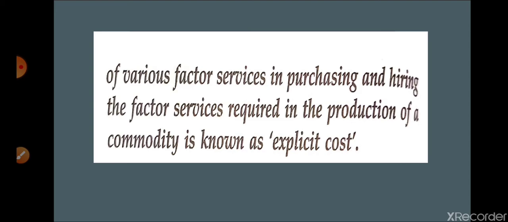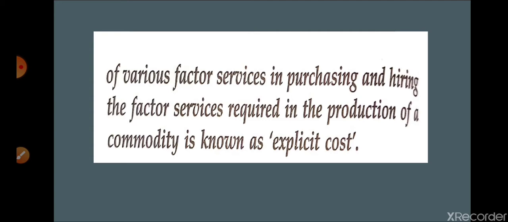to the owners of various factor services in purchasing and hiring the factor services required in the production of a commodity is known as explicit cost. So money cost is also known as accounting cost, and it is also known as explicit cost. So what is explicit cost? Money payments made by the firm to the owners of the various factor services. So whatever money is paid by the firm to those factor service owners, that is explicit cost or money cost.